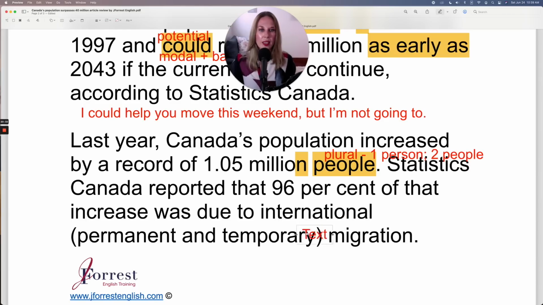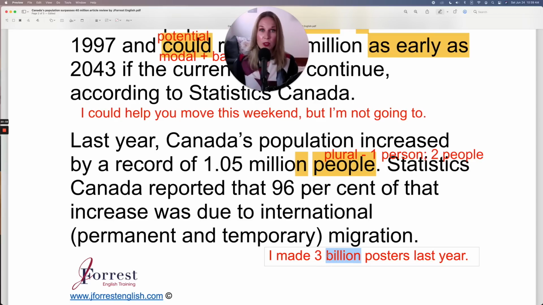That's why we say, I made $3 billion last year. Cha-ching. So here, you put it on the noun, dollars. Or you could say, I made 3 million posters. That's a lot of posters. So you put the S on the noun. You don't put an S on here. 300, 3,000, 3 million, 3 billion, singular, posters, plural.